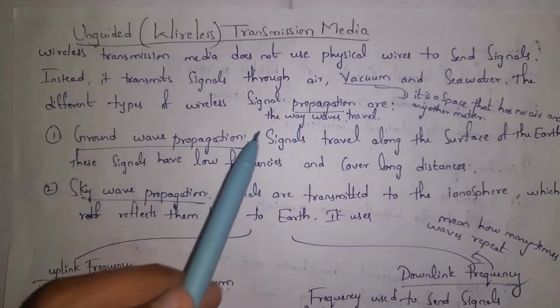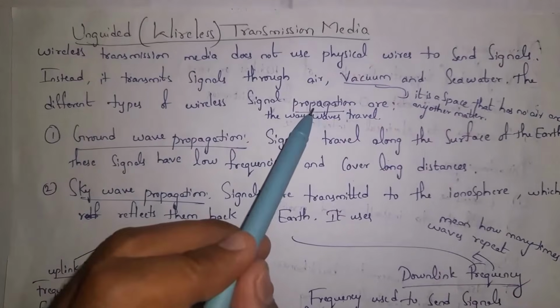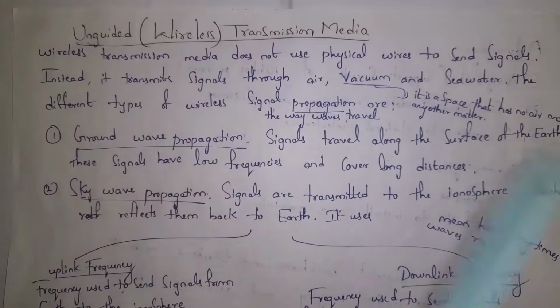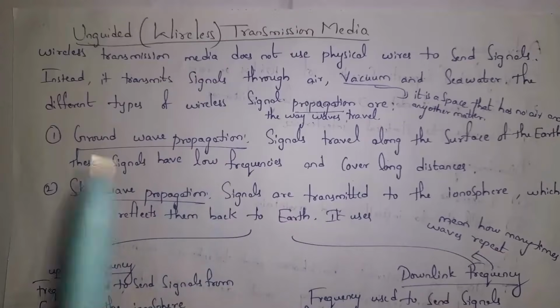Propagation is nothing but the way waves travel. We call it propagation. Waves can travel either through vacuum, air, or seawater. At first, I will explain what ground wave propagation is. Guys, the signals that travel on our Earth's surface, we call it ground wave propagation.